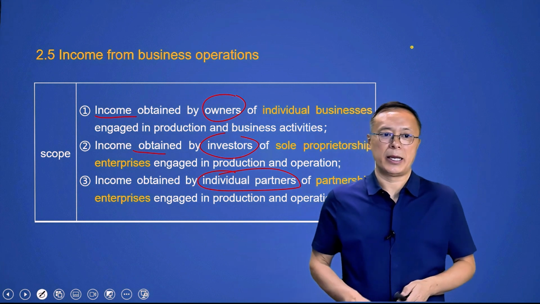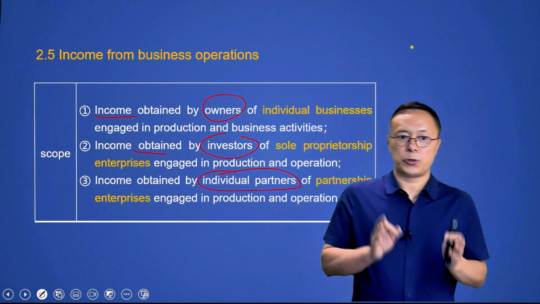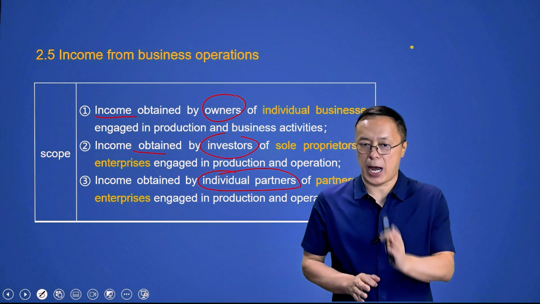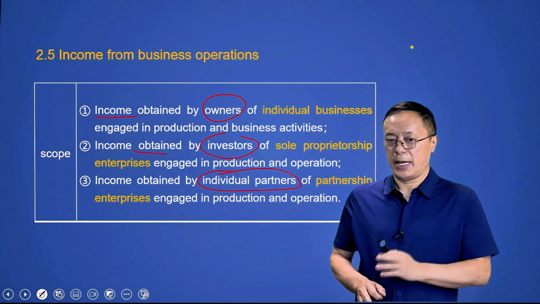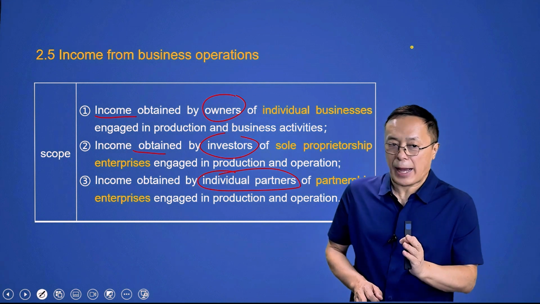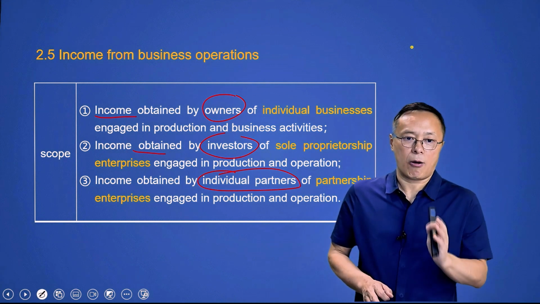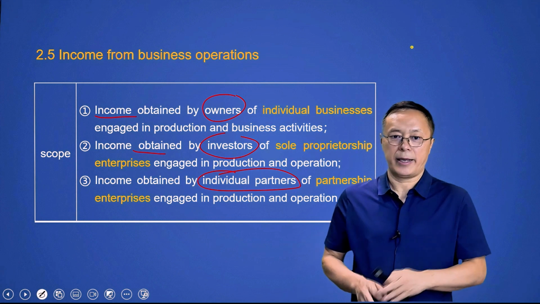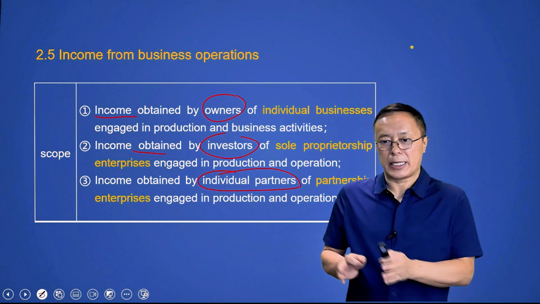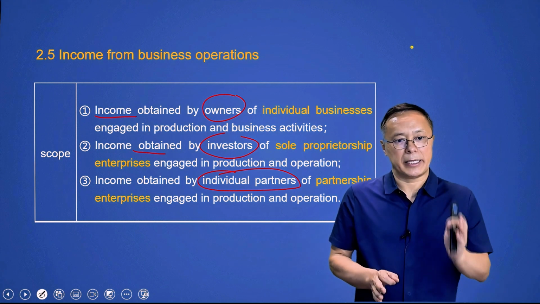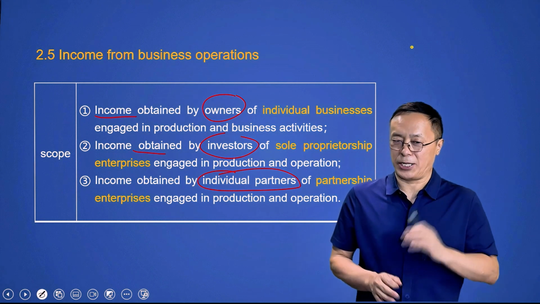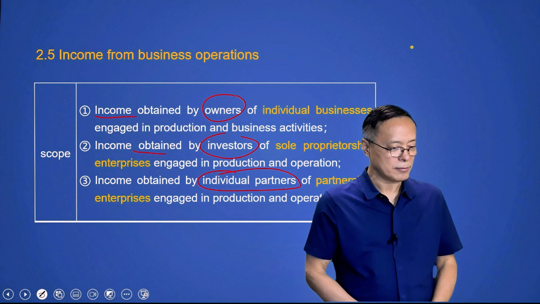Therefore, in tax practice, if an individual registers a business in China, such as an individual business, an individual sole proprietorship enterprise, or a partnership enterprise, his income from this business is generally considered as income from business operations.